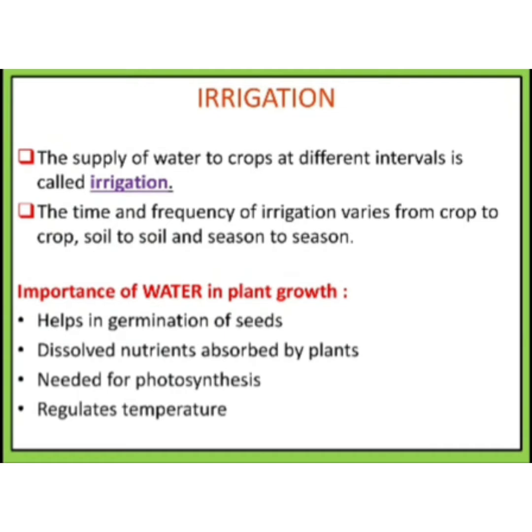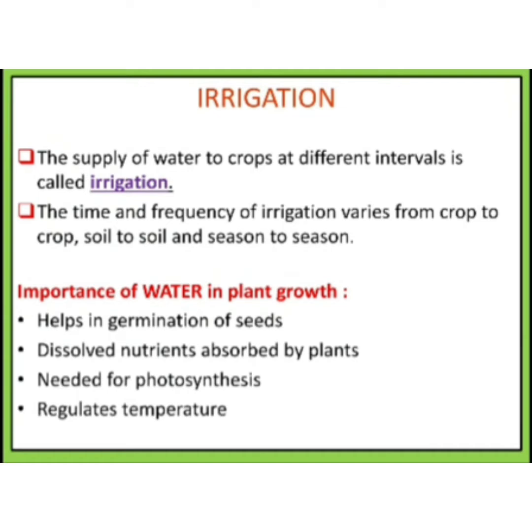Next, the importance of water in plant growth. Why is irrigation so necessary in the case of plants? First, it helps in germination of seeds. Second, dissolved nutrients are absorbed by plants.